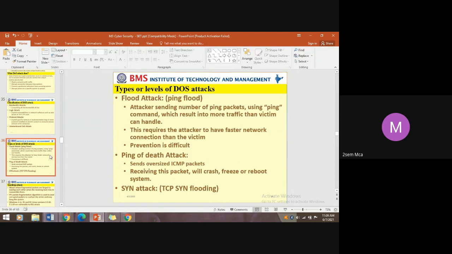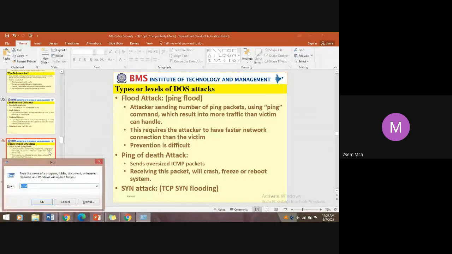Flood attack, usually you are using the ping flood. Then ping of death attack and SYN attack. Flood attack: you are pinging using the ping command, and you keep on sending traffic.